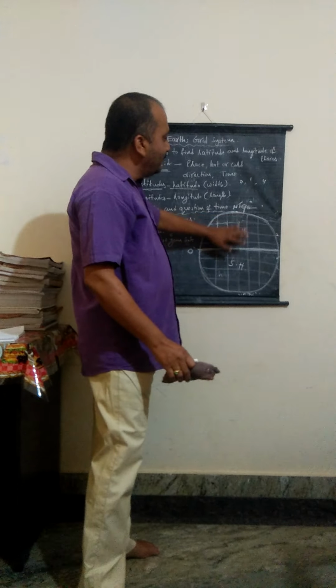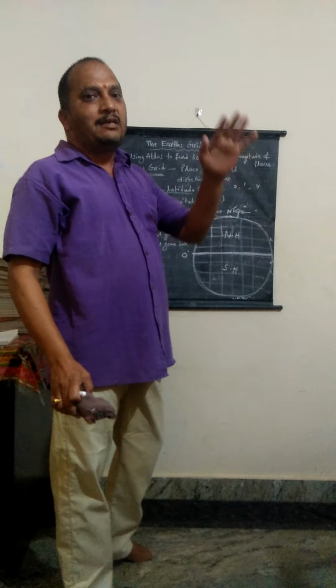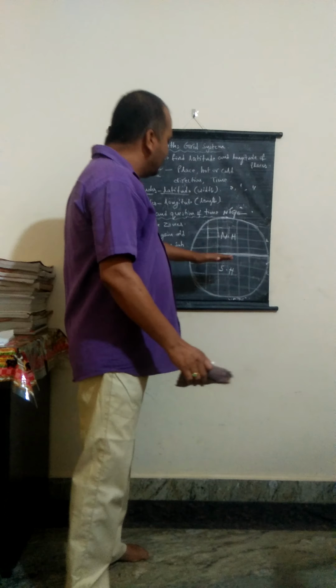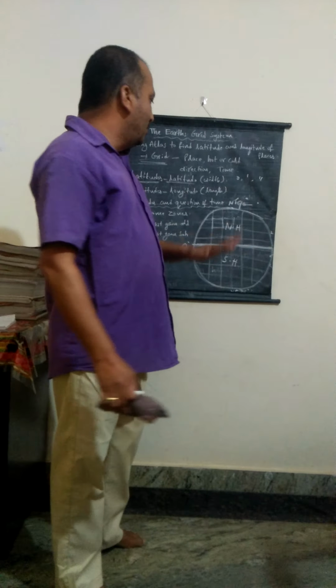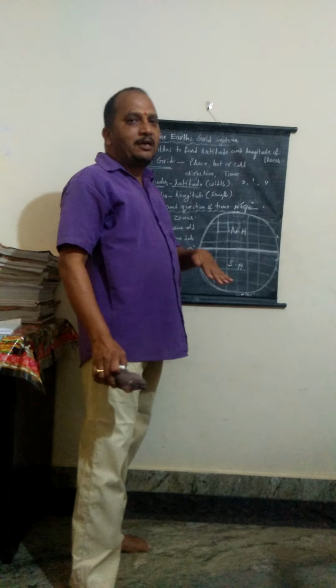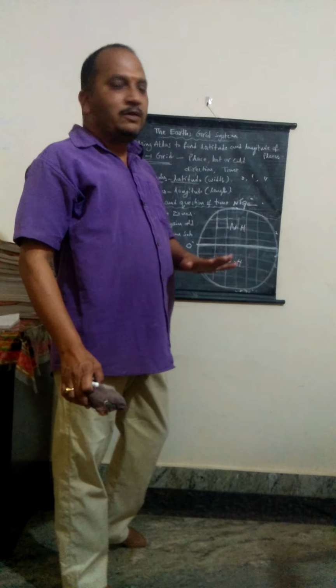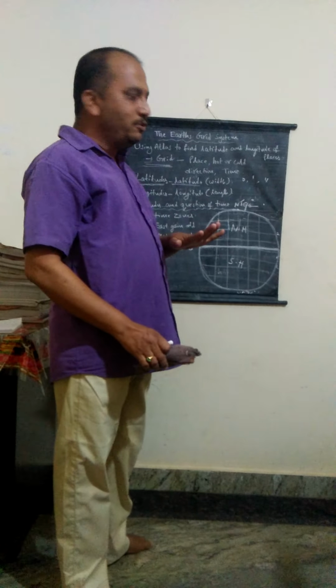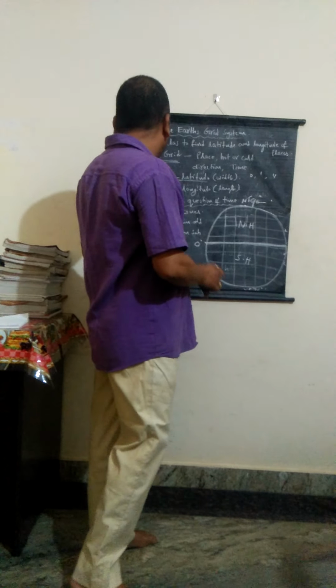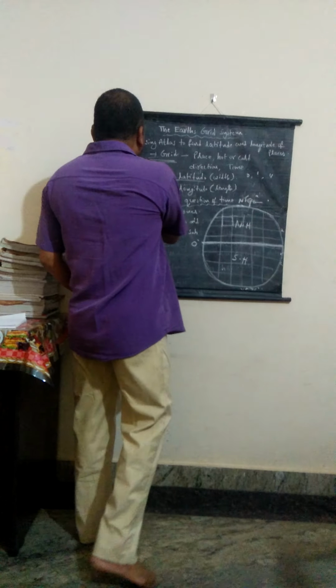The north side of the latitudes are designated as northern latitudes. Southern latitudes are designated as southern latitudes. The total latitudes are 181 including the equator. The equator is the largest latitude among all latitudes. Next one is longitudes.